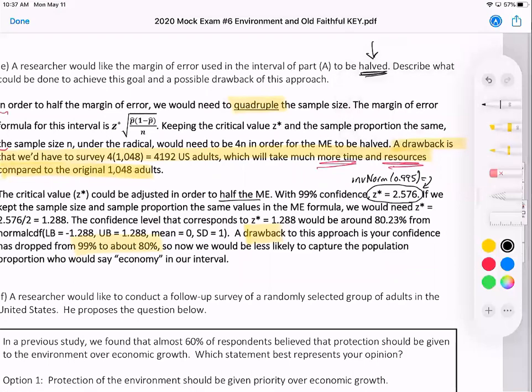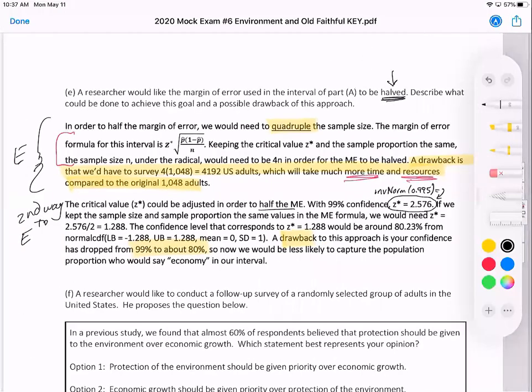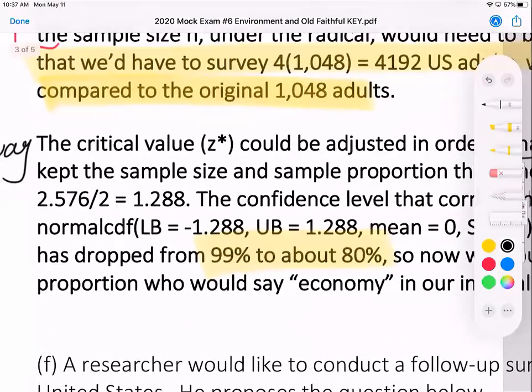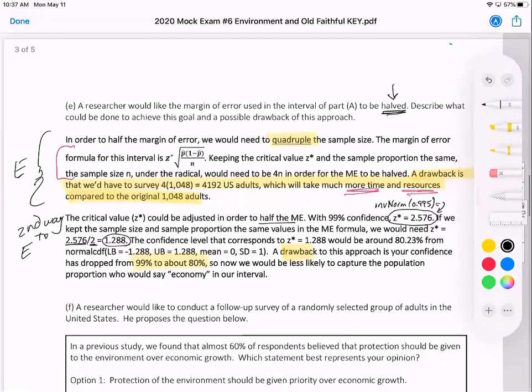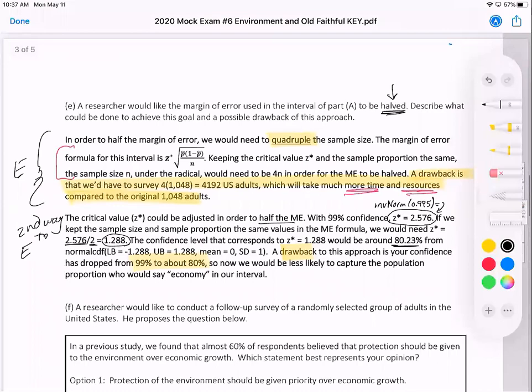If we kept the sample size and sample proportion the same, here's our original Z star. We want that to halve, so our margin of error halves. So now we need that Z star. Working backwards, if Z star is 1.288, then we would have a confidence level of about 80%.